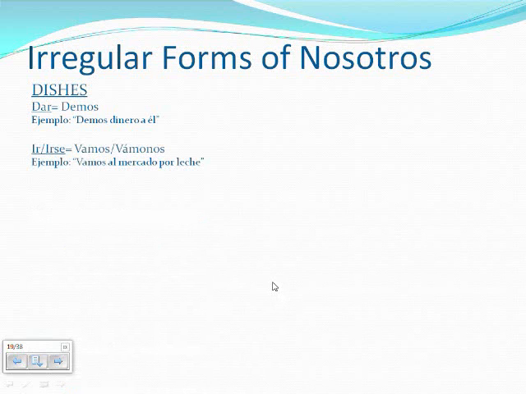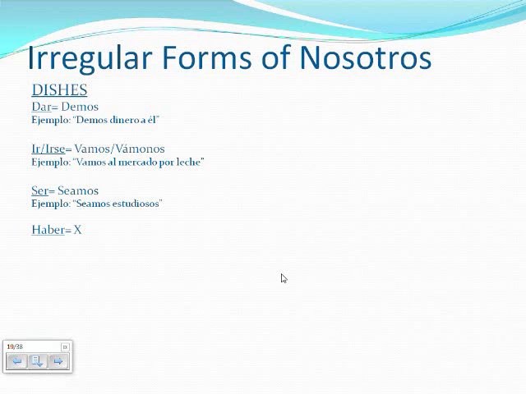The I in DISHES stands for ir/irse. The irregular of ir is vamos, while irse will become vámonos. Vámonos is the only nosotros command with an accent. The third letter of DISHES is the S, which represents ser. The irregular form is seamos.